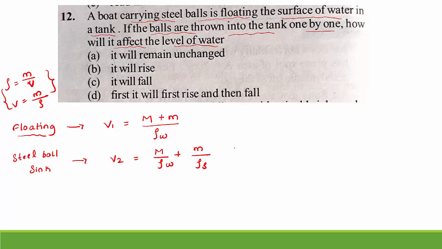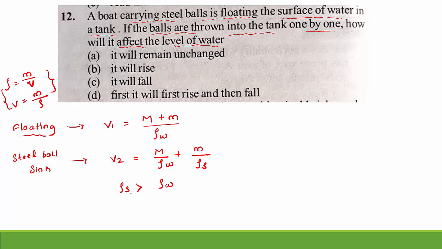Is it clear? Using this equation we can easily find the proper answer. So density of steel ball and density of water, which is greater? The density of a steel ball is greater than the density of water.